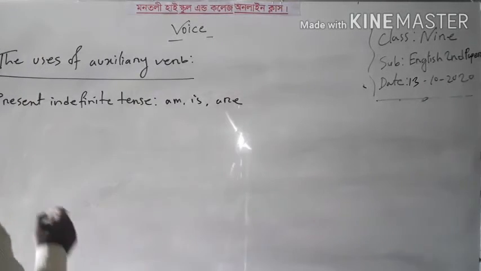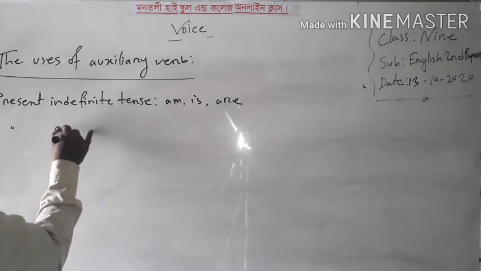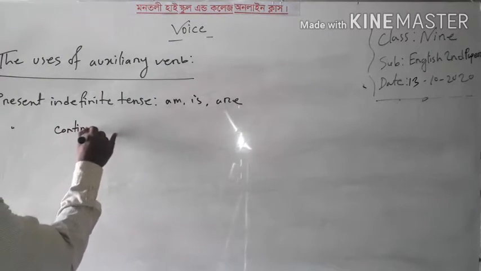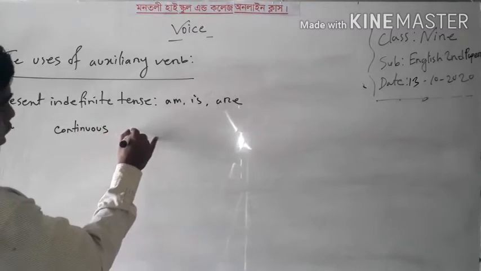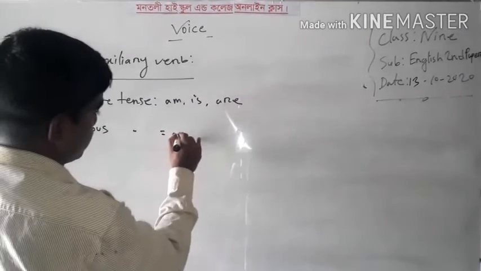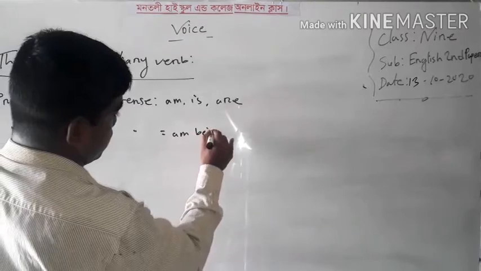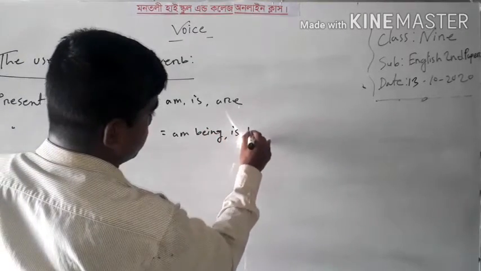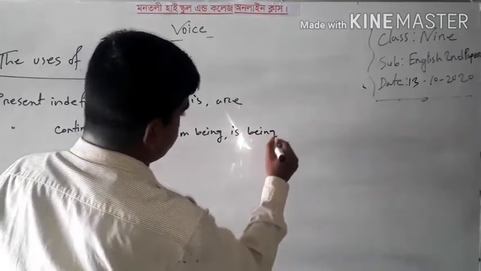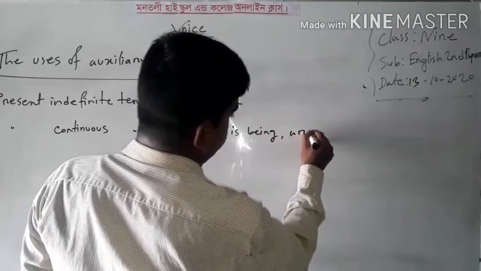In present continuous tense, we will write am being, is being, and are being.